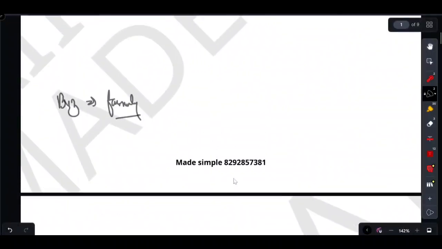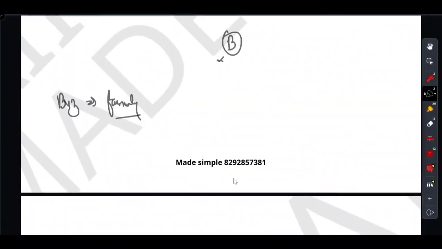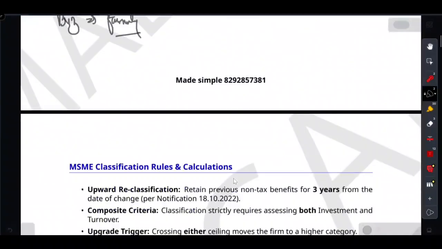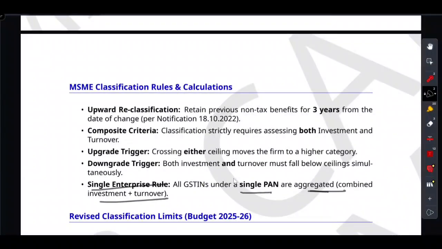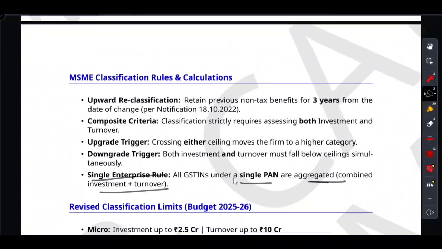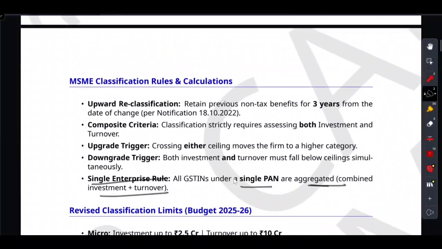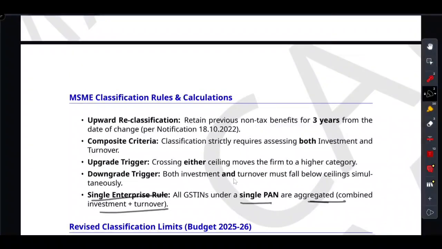So what I mean to say is, suppose this is a business and you split it into B1, B2, and B3. You can't do that in order to stay in the lower MSME bracket. You cannot split your business into three pieces. So the question is, how do they calculate what you are worth? Automation is the name of the game now. Everything is auto-linked through your ITR, CGST, GSTIN. Everything is interlinked, right?